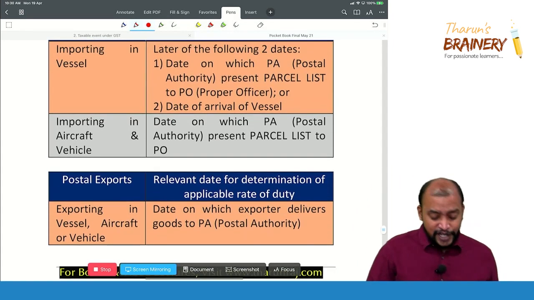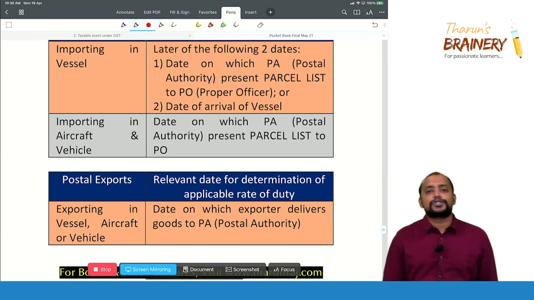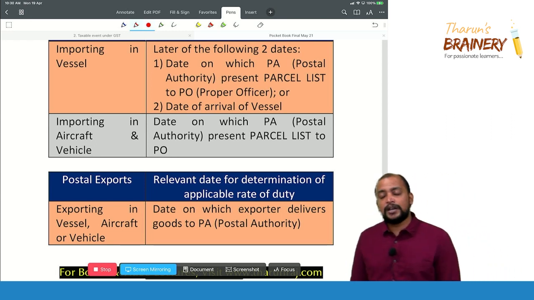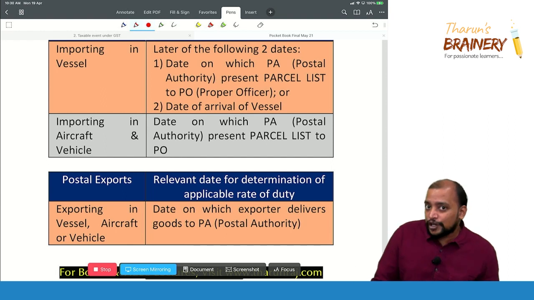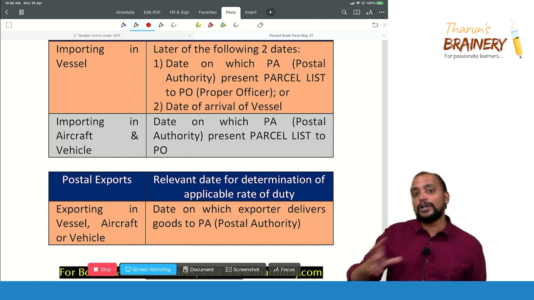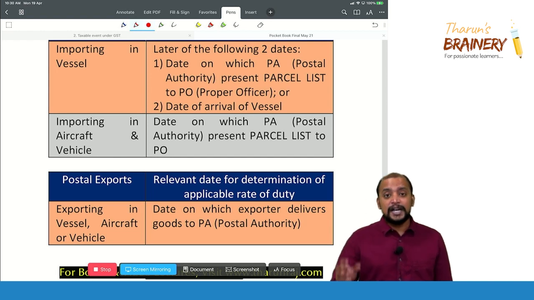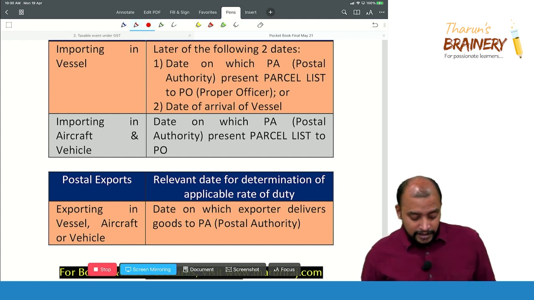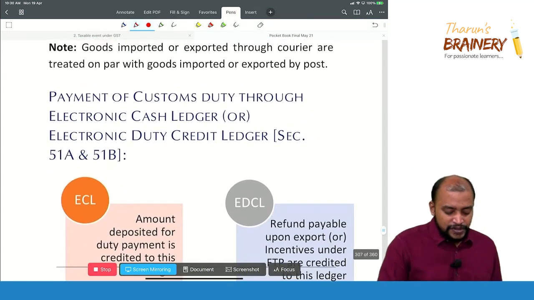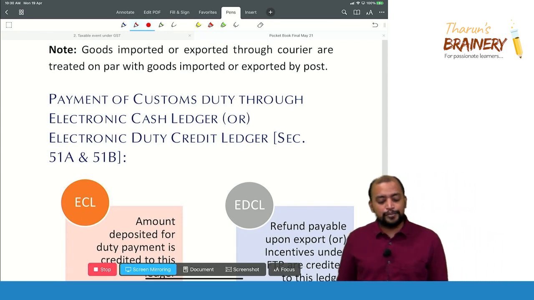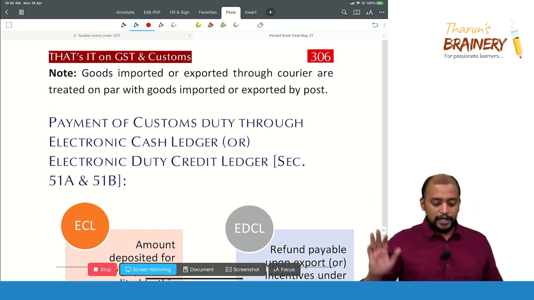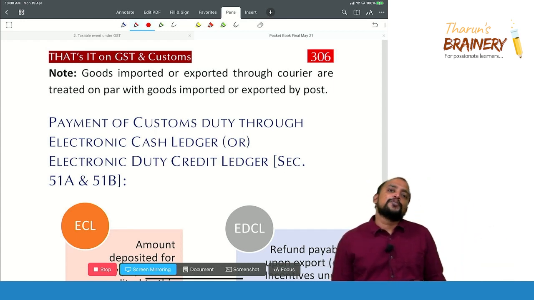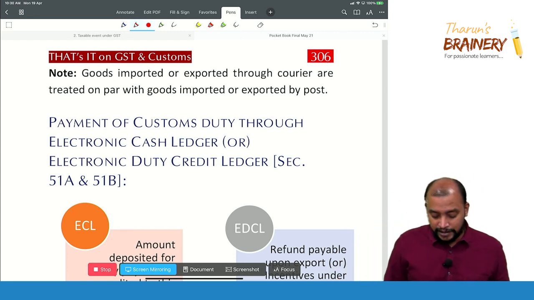Whereas in case of postal exports, the day when we hand over the parcel to the postal authority or the courier agency will be taken as the relevant date for determination of rate of duty. Okay, in case of exports by post or courier. Done. Then next, see this note: goods imported or exported through courier are treated on par with goods imported or exported by post. The only difference is that postal authorities will be replaced with courier agency.